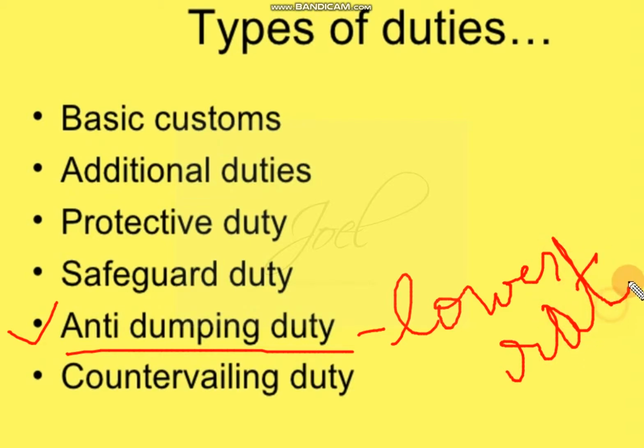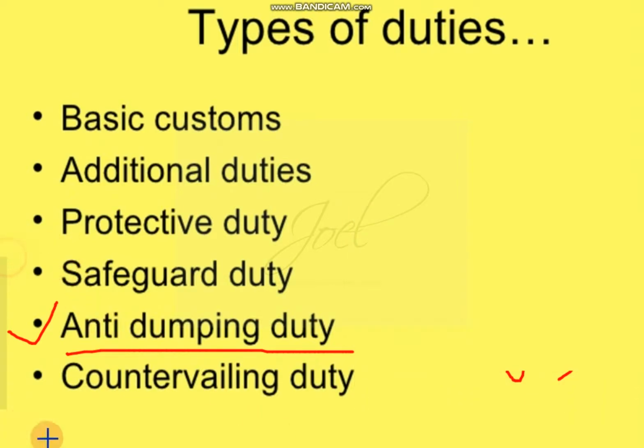Maybe because of many reasons. Sometimes these products will be outdated, sometimes there are no sellers for that, especially when the technology outdates, those products will be dumped to other countries at a lower cost, especially for the developing industries. So developing industries will be affected very badly because of this dumping.